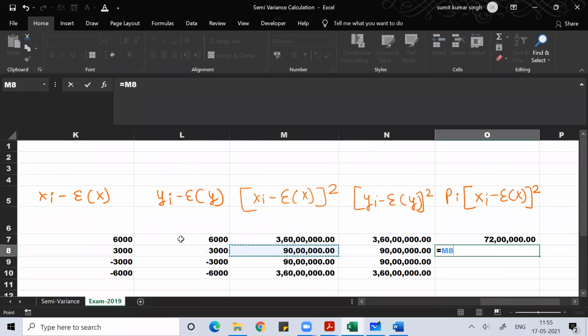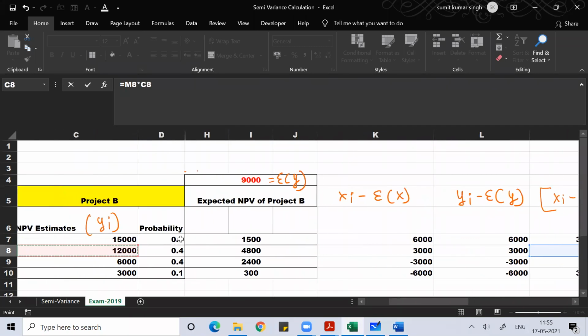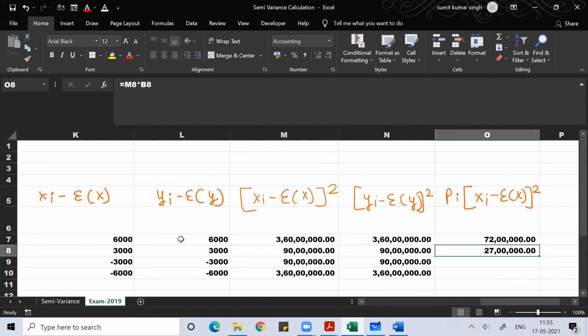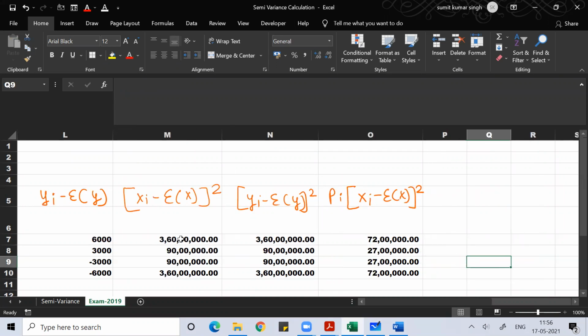The value that you get for project A, multiply this with its probability. So you can do that part. Similarly, what you did for project A, the same thing you'll do for project B also.